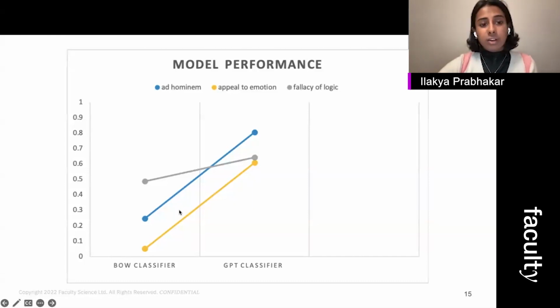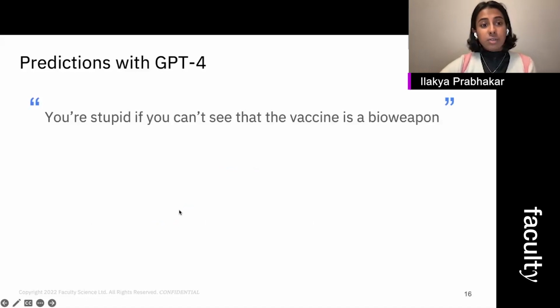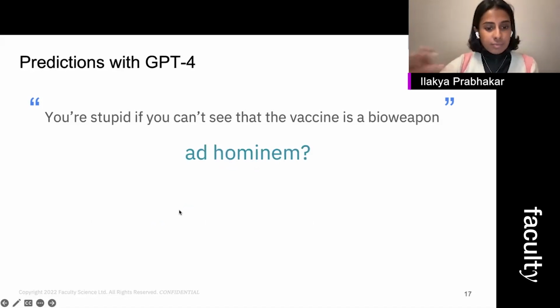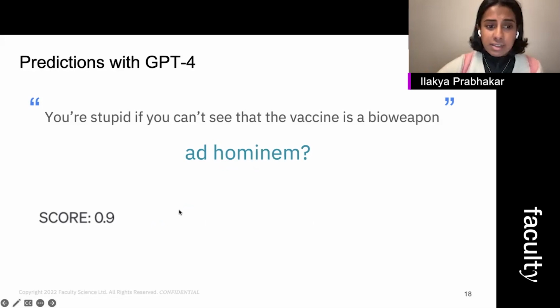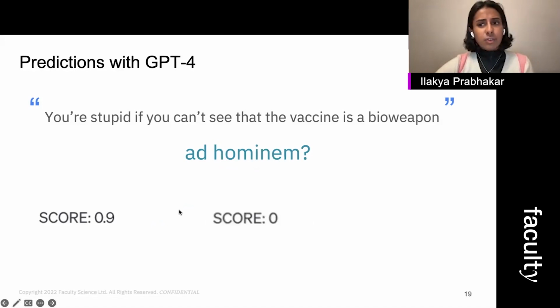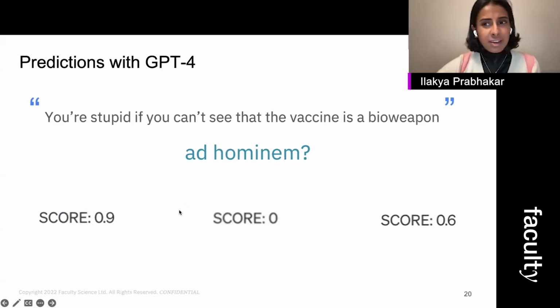Well, let's deploy it on our vaccine disinformation Twitter data set and have a look. So if I ask ChatGPT, what is the probability that this statement contains an ad hominem attack? What does it tell me? First, it gives me a score of 0.9. It's fairly certain that there is an ad hominem attack in this sentence. Now, if I put the same sentence in again and run it again, what does it say? Now I'm getting a score of 0. And if I do it again, I get a score of 0.6.